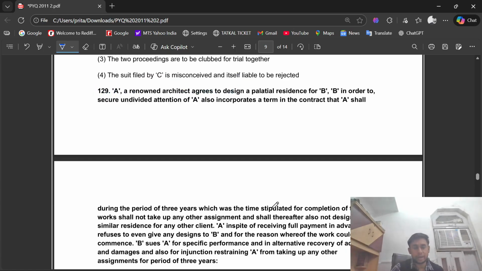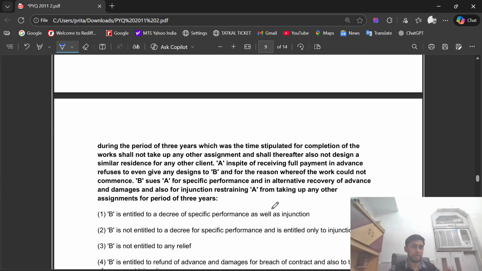Question number 129A. A renowned architect agreed to design a palatial residence for B. In order to secure the undivided attention of A, B also incorporates a term in the contract that A shall, during the period of 3 years, which was the time stipulated for completion of the work, not take up any other assignment and shall thereafter also not design a similar residence for any other client.